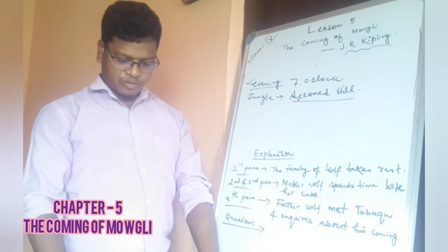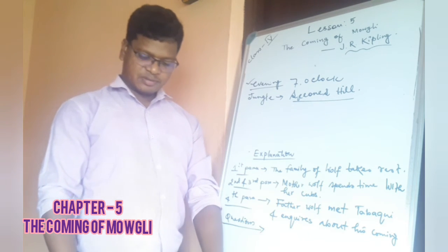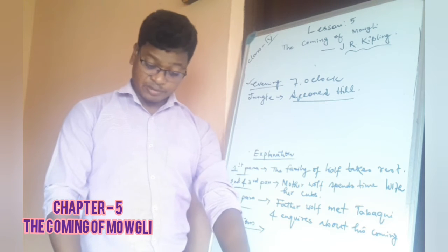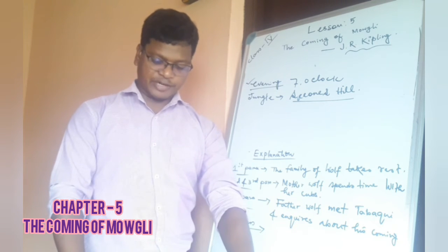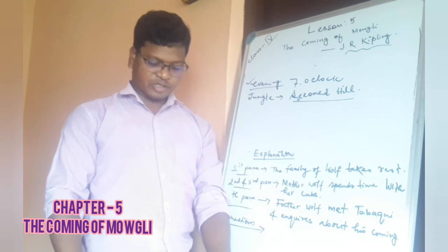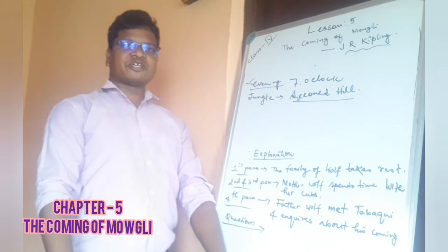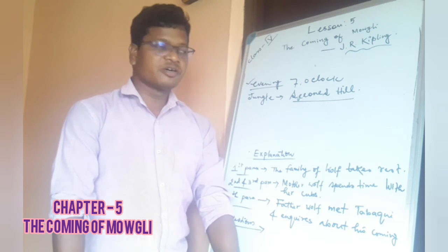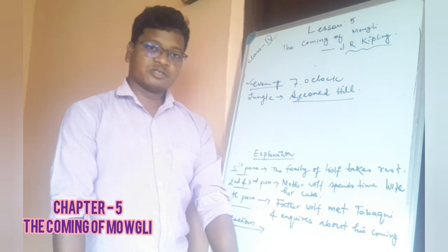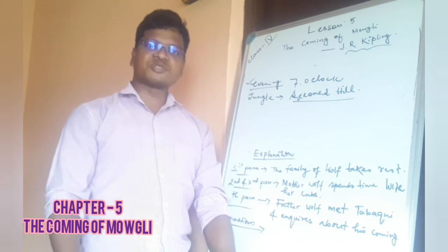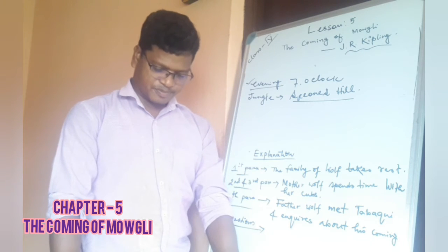What do you want? Why have you come to our den? We have nothing for you here. We have no food to give you either, said the annoyed Father Wolf. Go away. And here we see the Father Wolf is very much annoyed, that means angry with the jackal and asking him to leave the place at once.